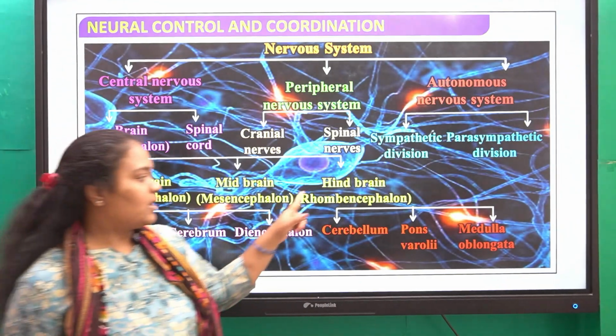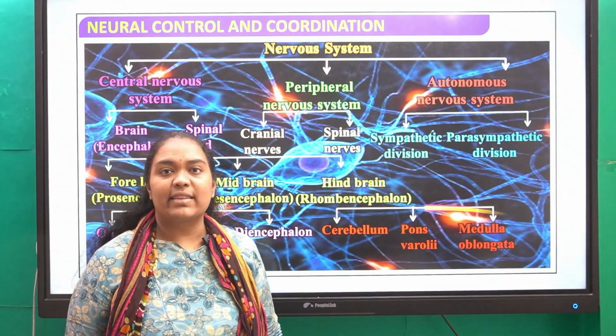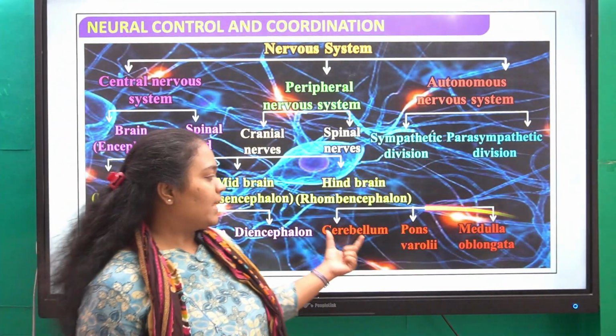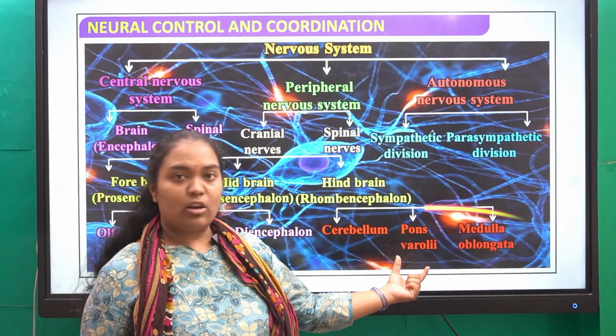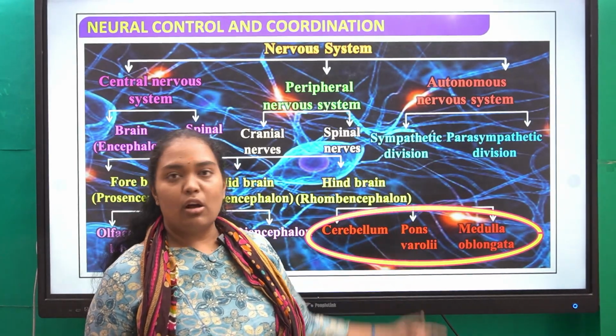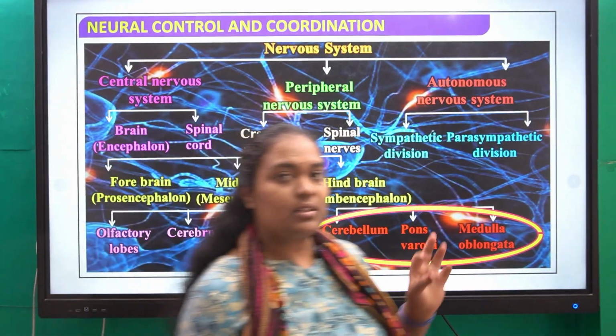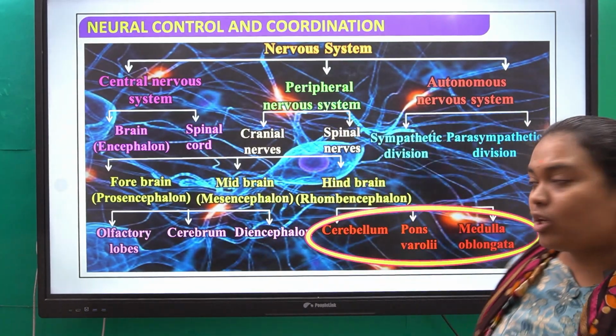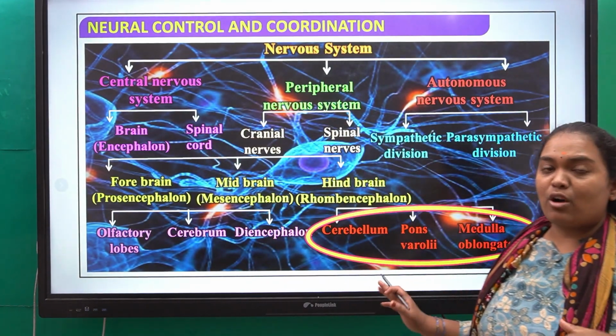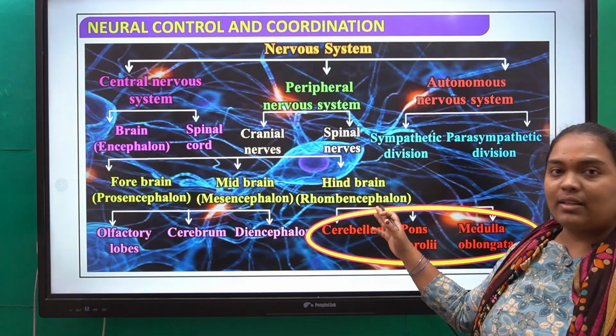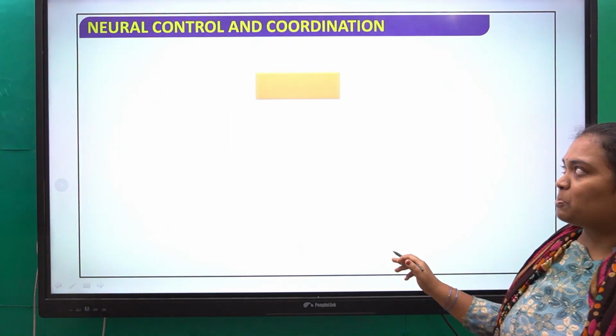Here, when you see, the rhombencephalon again has three structures in it, that is cerebellum, pons varolii or pons, and medulla oblongata. These three structures, that is pons varolii, medulla oblongata and cerebellum, are forming what? They are forming the rhombencephalon or the hindbrain.